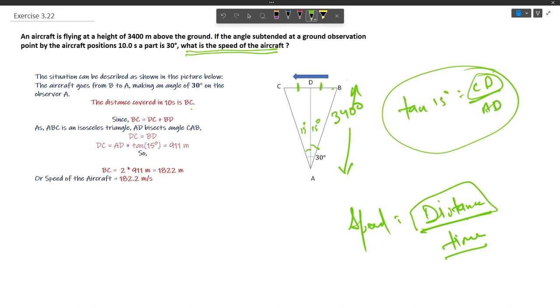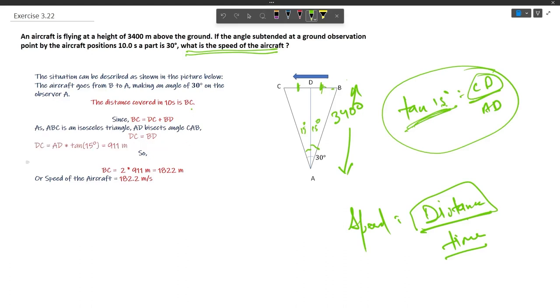Now the length of BC we can simplify as twice CD, as these two sides are equal. CD will be equal to AD times tan of 15 degrees. Tan of 15 degrees would be somewhere around 0.3.